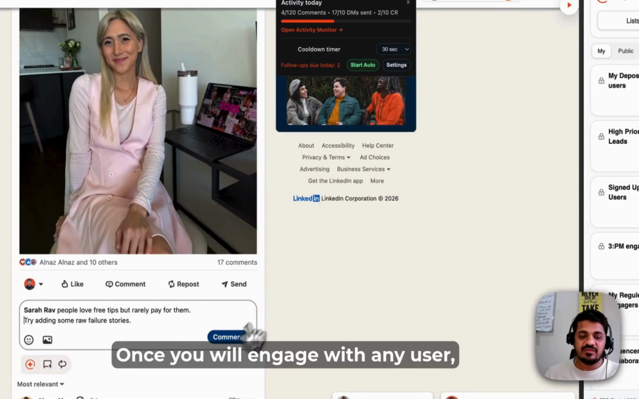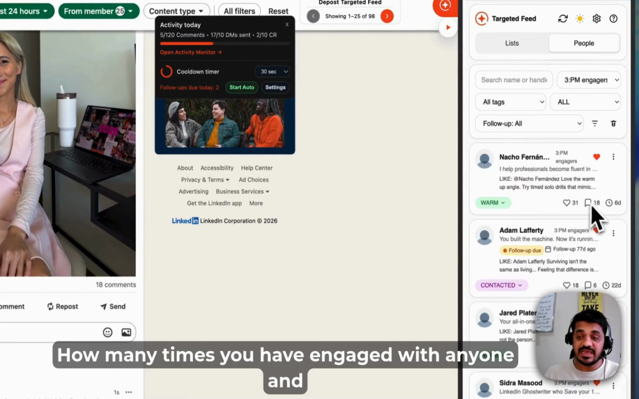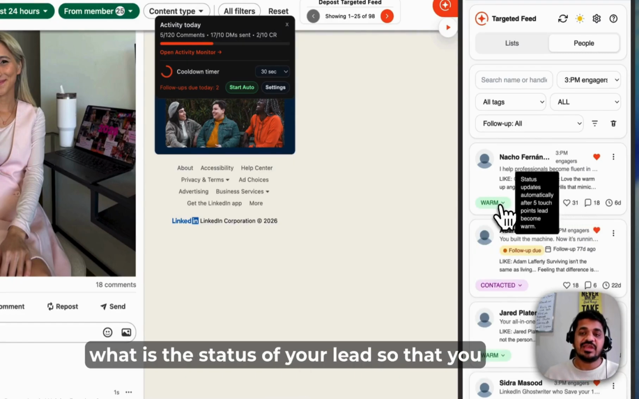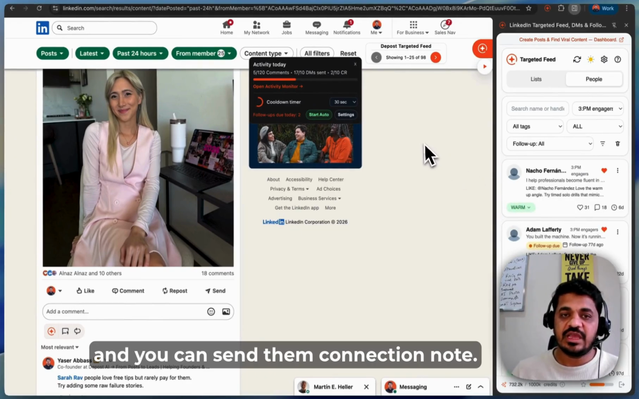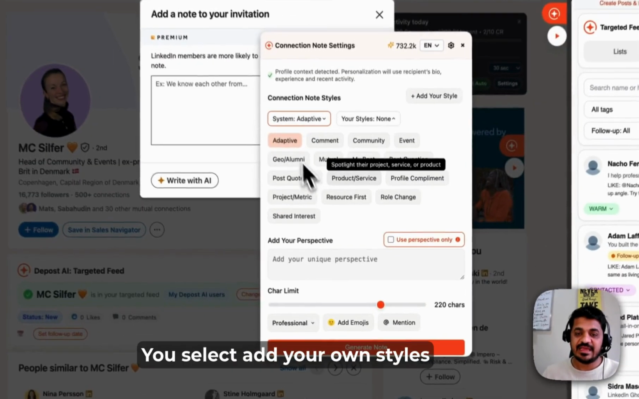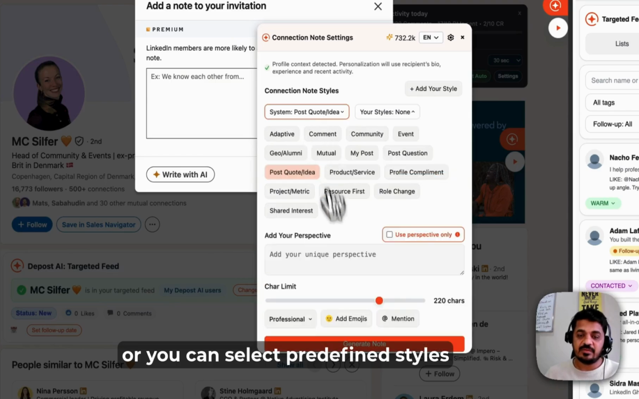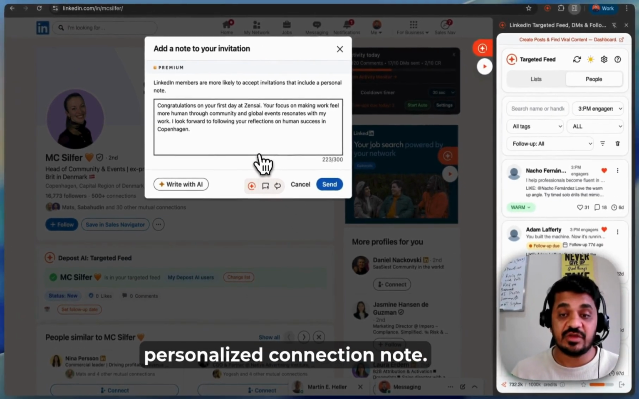Once you engage with any user, record your engagements also, how many times you have engaged with anyone and what the status of your lead is, so that you can track your users and send them a connection note. You can add your own styles, or you can select predefined styles to create your connection note and send them a personalized connection note.